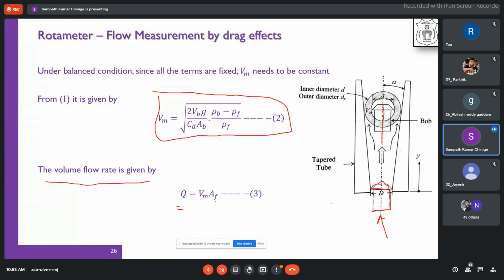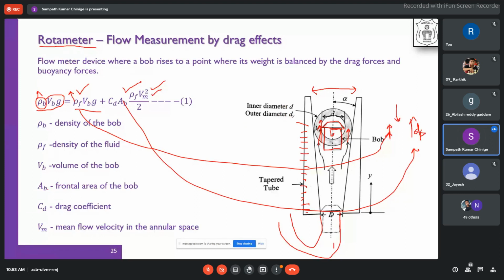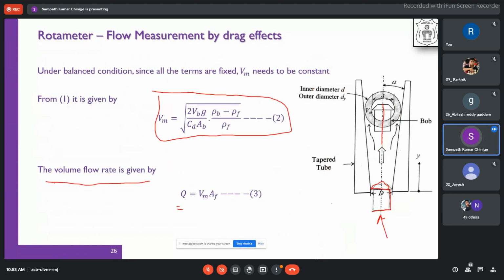Okay, so what is AF here? It is given here: area of the flow. So AF is nothing but your area of the flow. Wherever this flow takes place, the tapered annular spacing, that will be your area of the flow. That will give you the Q. And this is directly measured, directly kept over this scale.